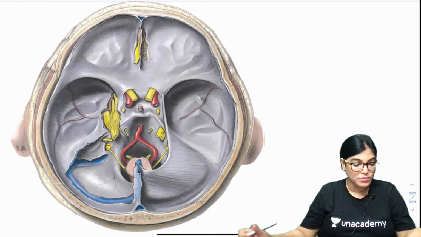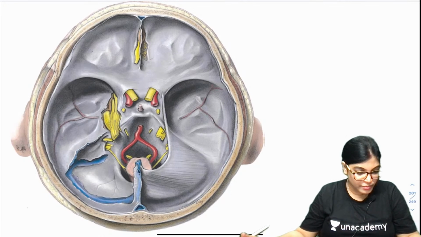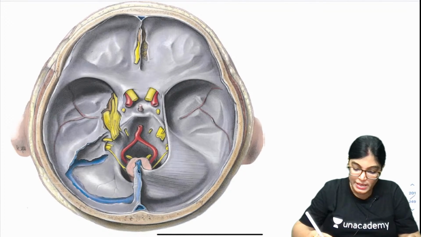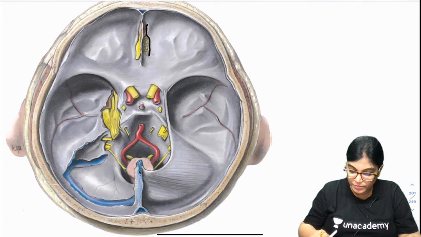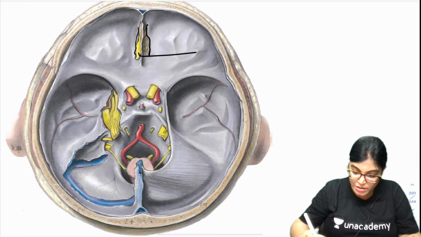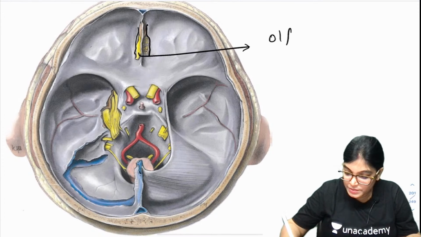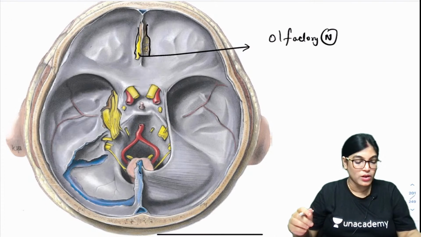This is again taken from your Grant's dissector, and I would like to identify the structures in this image. So let me just see these important labelings. I will do it for you. See here, this is the cribriform plate. This part is the cribriform plate. So which nerve is this? This nerve will be, no doubt, the olfactory nerve.